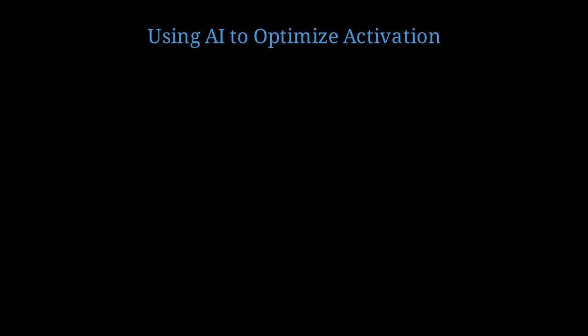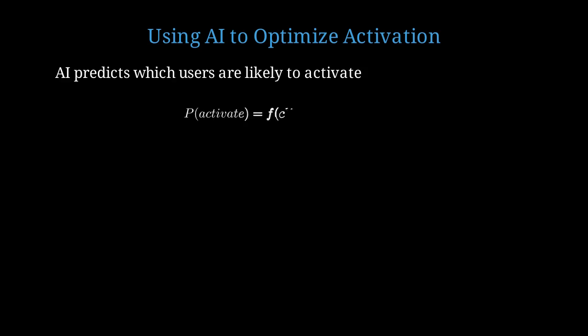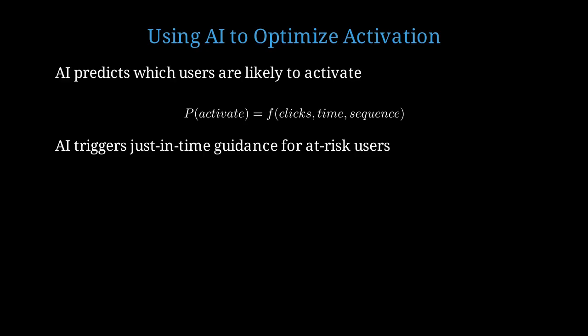I can dramatically optimize activation rates through predictive modeling and personalization. Machine learning models can predict which users are likely to activate based on their first 30 seconds of behavior. We can then intervene proactively. Probability of activation is a function of clicks, time spent, and action sequence. A gradient boosting model can predict this with 85% accuracy. When the model detects a user is at risk of not activating, it triggers just-in-time guidance. This increases activation rates by 20 to 40%.